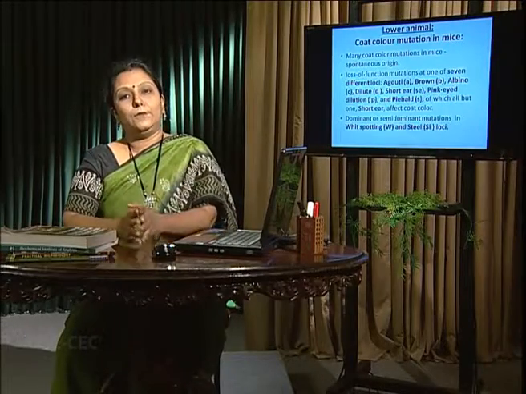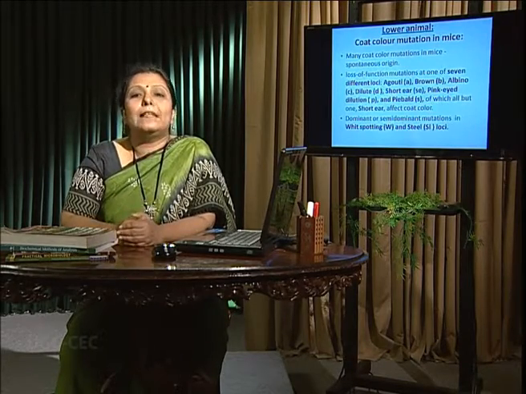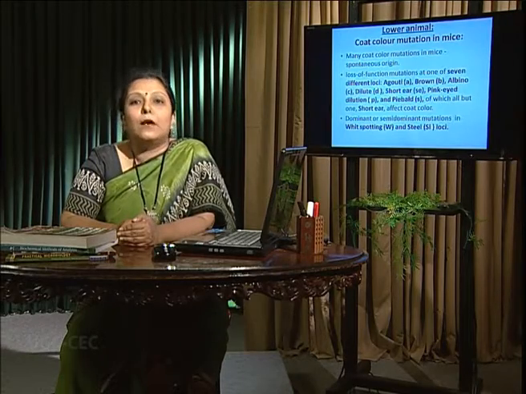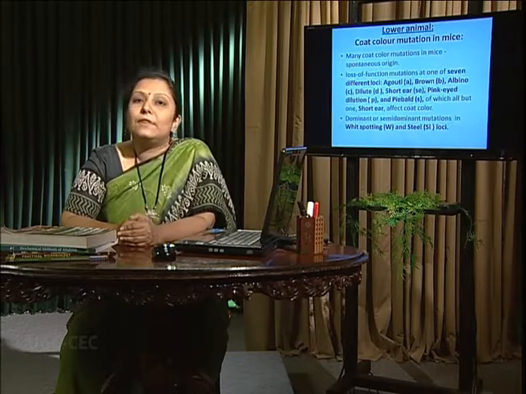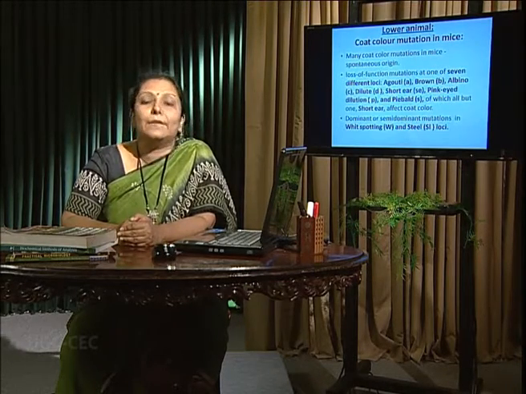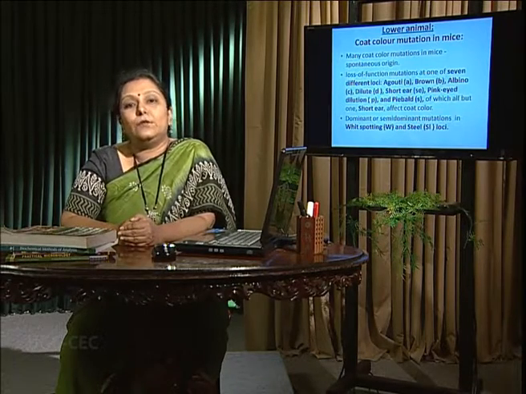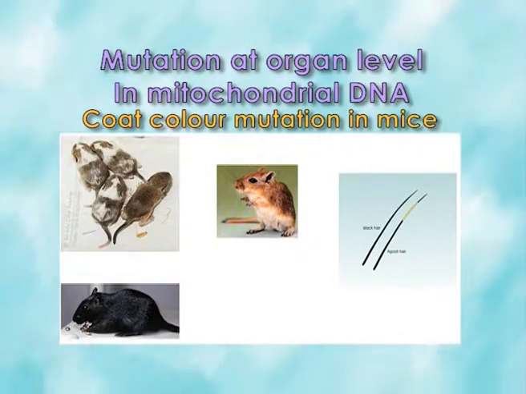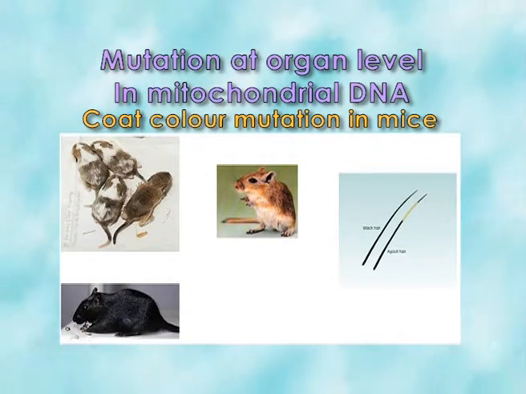First, we will start with the organ in the case of lower animals like rodents, like mice. We will discuss the coat color of mice. According to different genotypes, we can have different phenotypes at the mutation of 7 different loci, and all these are related to loss of function. They can create the 7 phenotypes like agouti, albino, brown, short-eared, piebald, pink-eyed, dilute, etc.